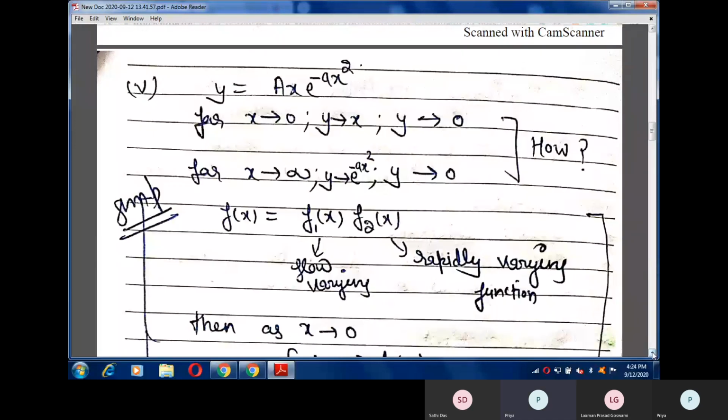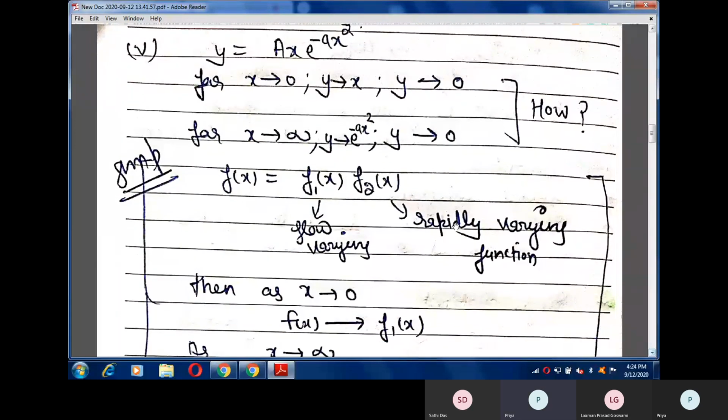Now, the next mathematical function is y is equal to ax e raised to the power minus ax square. We can see from here that this mathematical function is a multiplication of two functions. The first function is x and the second function is e raised to the power minus ax square.